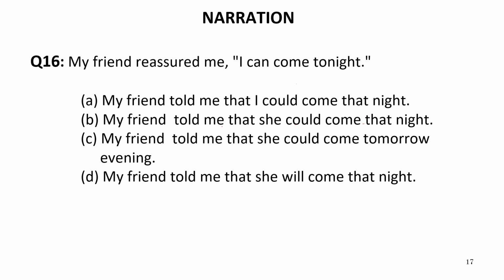My friend reassured me I can come tonight. Now this can, we know well, will be converted into could. And this I is a first person pronoun which will be changed according to the subject. So my friend will be changed to either she or he. So my friend told me that I could. Now this can requires could over here. But I is incorrect over here. She could come that night. Tonight will be converted into that night.